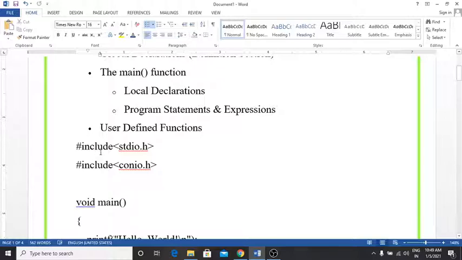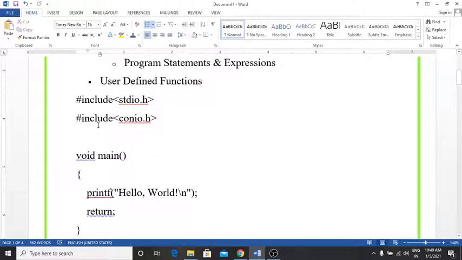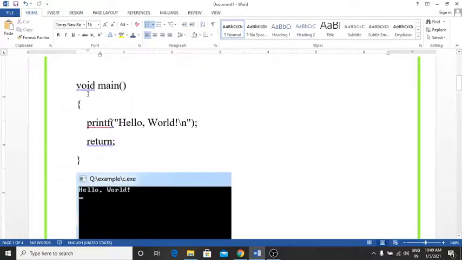When we include the header file in our program, it will be linked to the particular input output functions in the C program. Then next is hash include conio.h. Conio means console input output file. Then void main. Here is the main function.